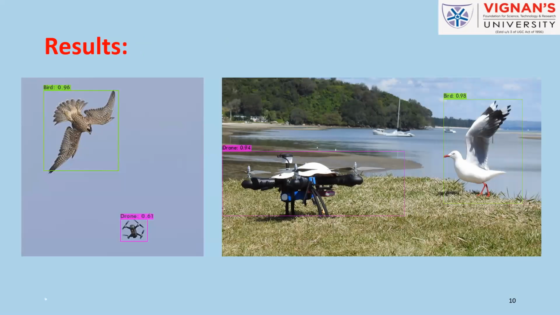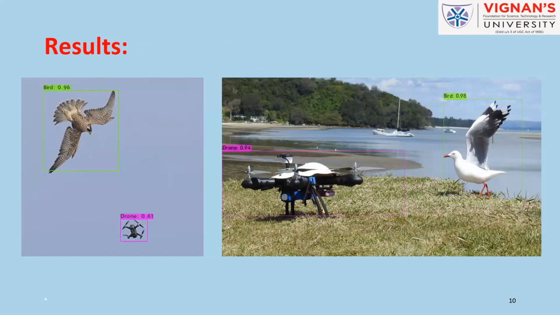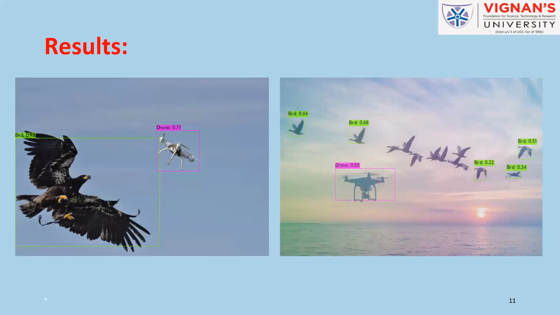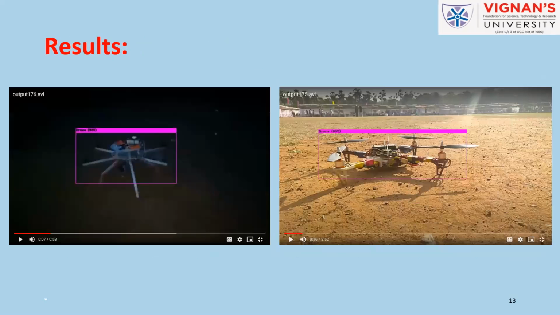So these are the results. The implementation part we'll see again using our Colab notebook. These are the images we collected from Google Images, and we performed the detection. These are results on videos. These videos were taken using our own camera at our college. You can see that with around 90% confidence it can detect these drones. Even at night time without proper lighting conditions, it is able to detect.